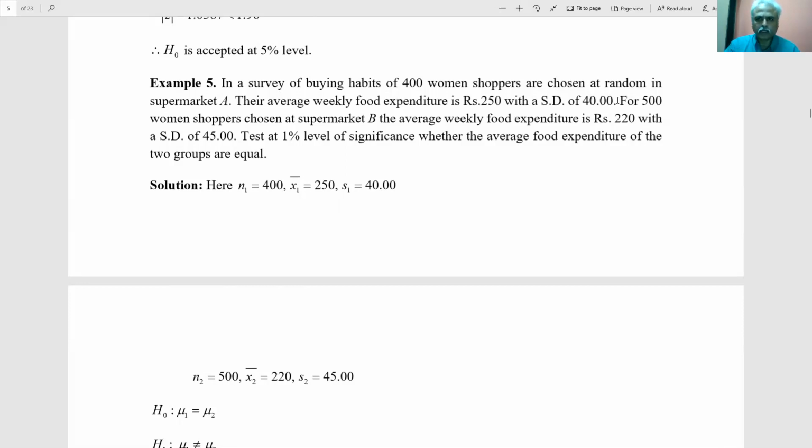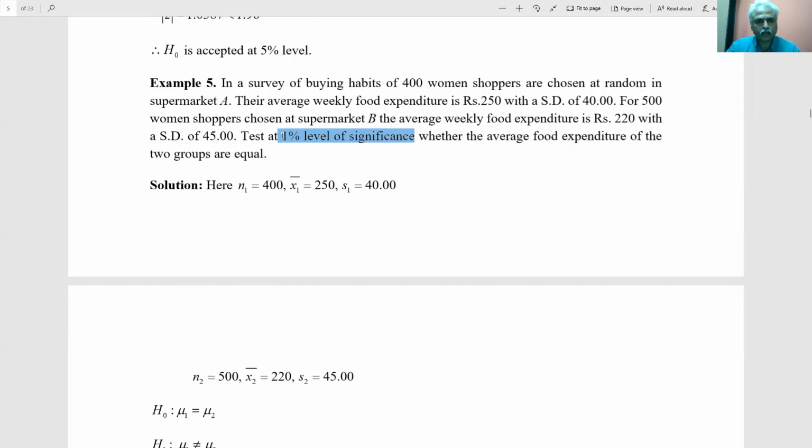Again, second sample: 500 women shoppers chosen at supermarket B. There are two supermarkets A and B, so n2 equals 500. Average weekly food expenditure is 220. It is x2 bar. Instead of x1 bar 250, here x2 bar is 220 with standard deviation sigma 2 equal to 45. Test at 99% confidence level or 1% level of significance.